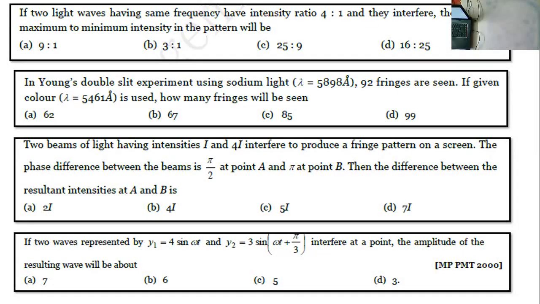Okay, so first of all, if two light waves having the same frequency, having the intensity ratio of 4 is to 1, interfere, the ratio of maximum to minimum intensity in the pattern will be. So here, just observe, now I'm showing the answer.